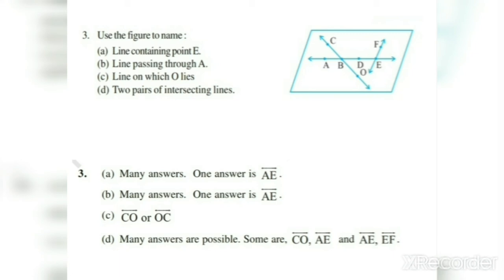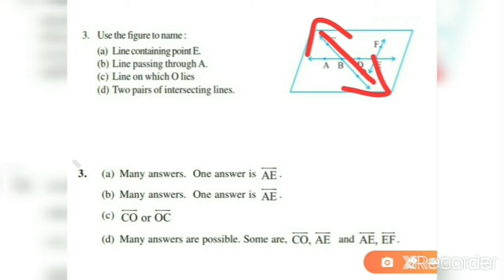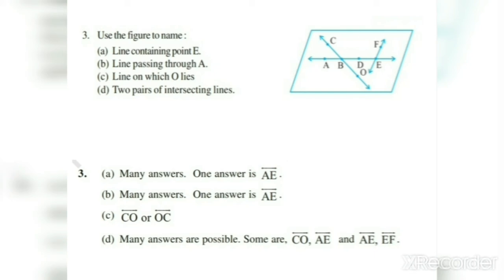Next is line on which O lies. There is only one line. Line CO or OC. Both are same, CO or OC. Two pairs of intersecting lines. The lines which intersect each other, cross each other.